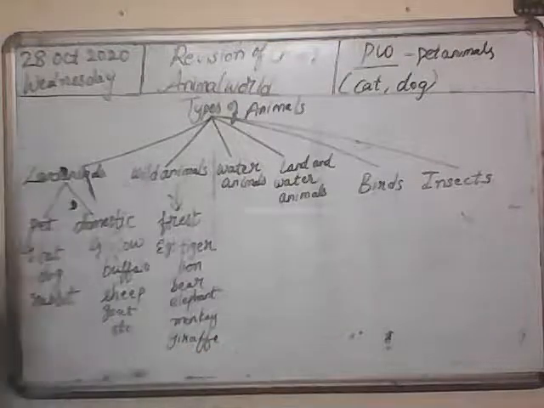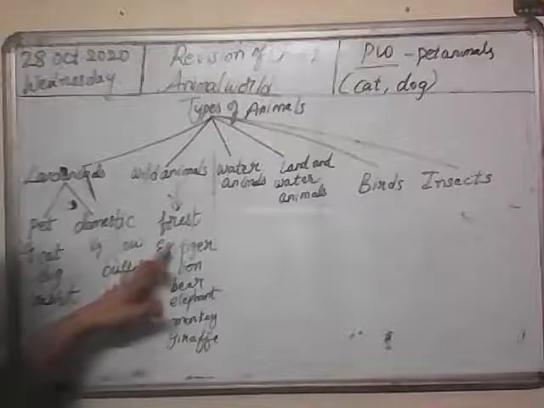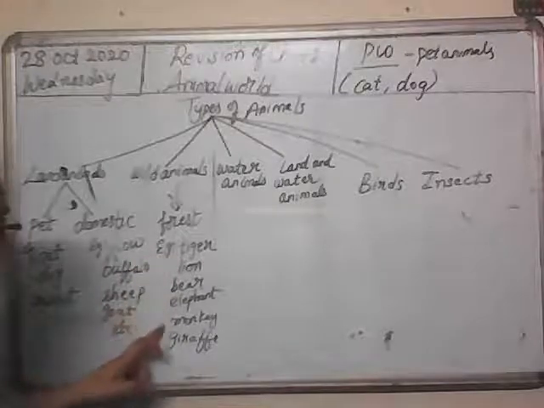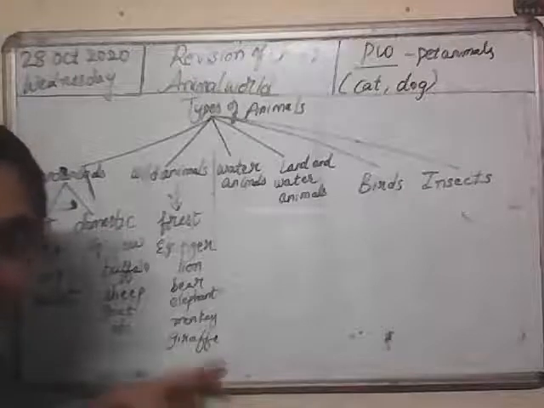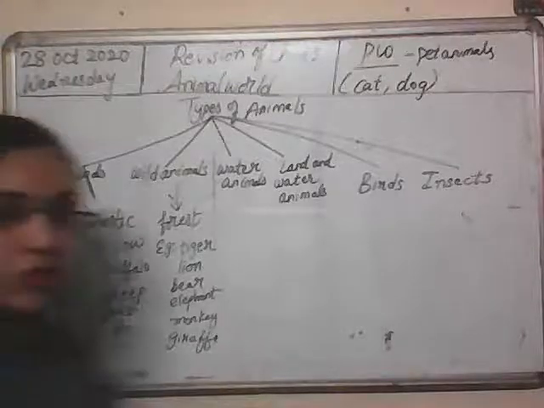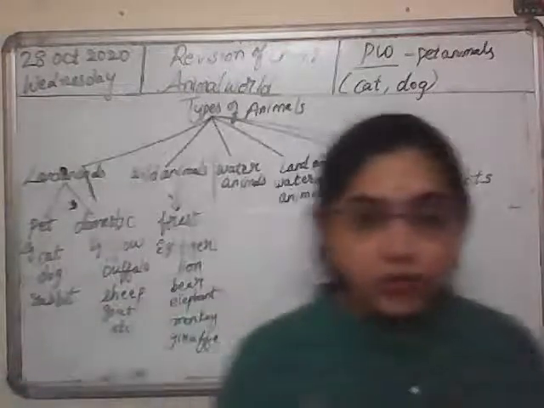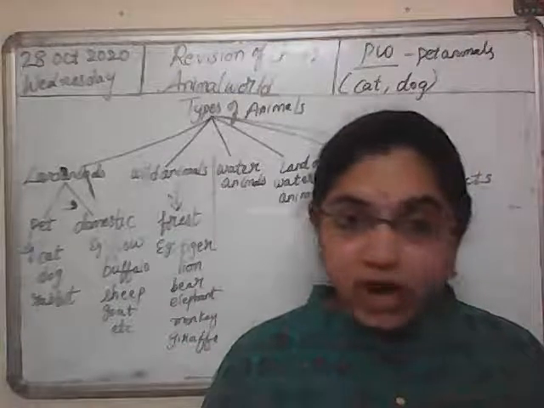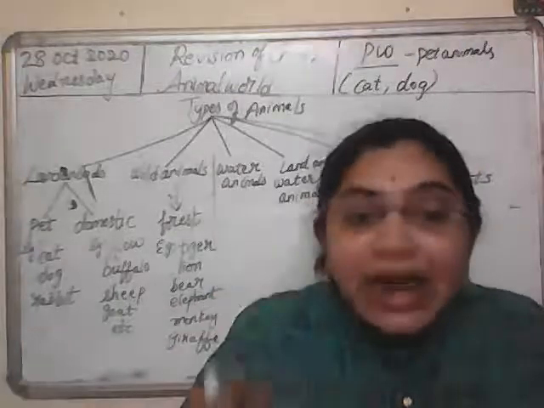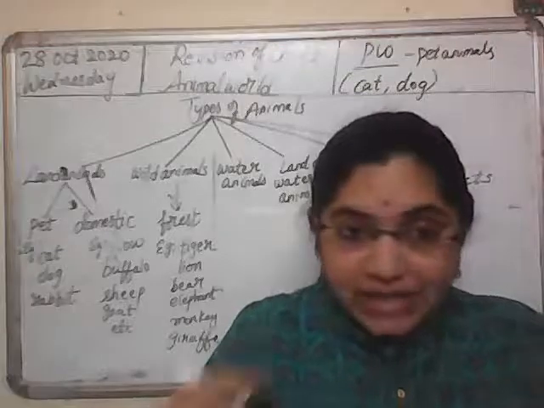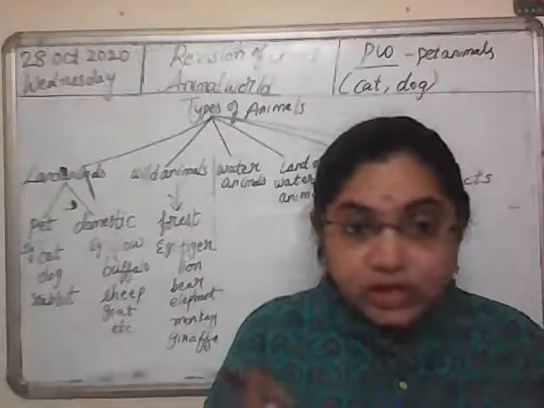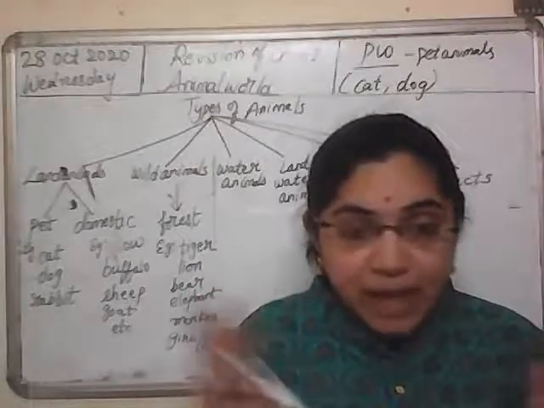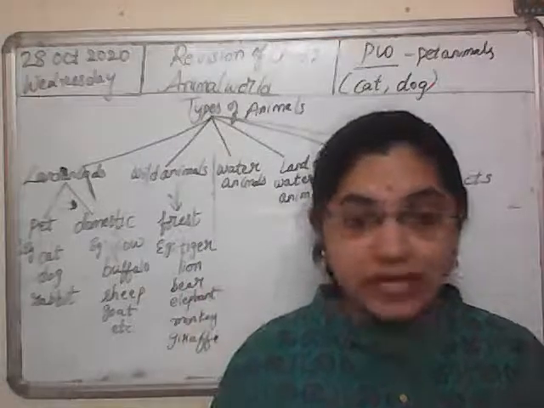Giraffe. Yes. So tiger, lion, bear, elephant, monkey, giraffe. If you see these animals, they live in forest. They live in forest and they don't require any help of humans. They don't require our help and they are wild in nature. It means they have very unpredictable behavior. That is why we don't keep them along with us in our surroundings.